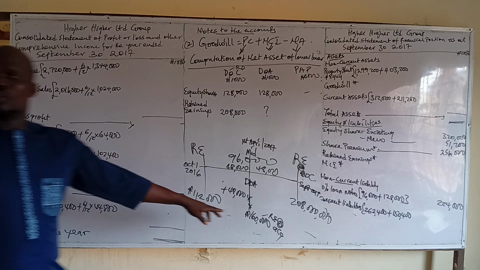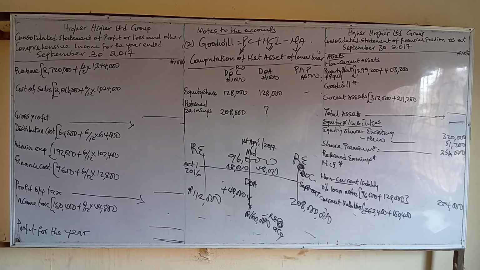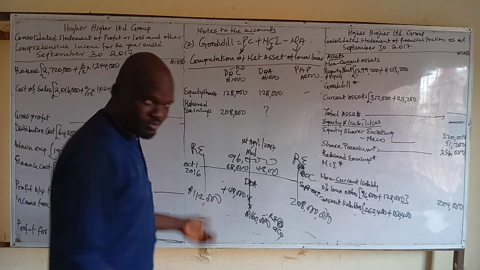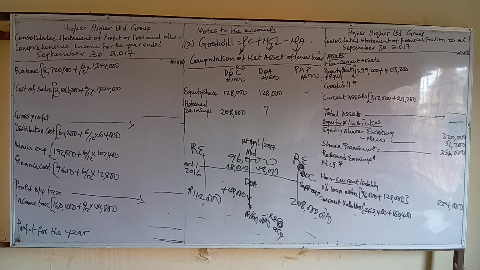So we have gotten. Okay. Now I told you that getting retained earnings at acquisition date is not good. What do you do? Look for two things. What are those two things? Profit for the year and retained earnings at reporting date, which is given. Do you get?